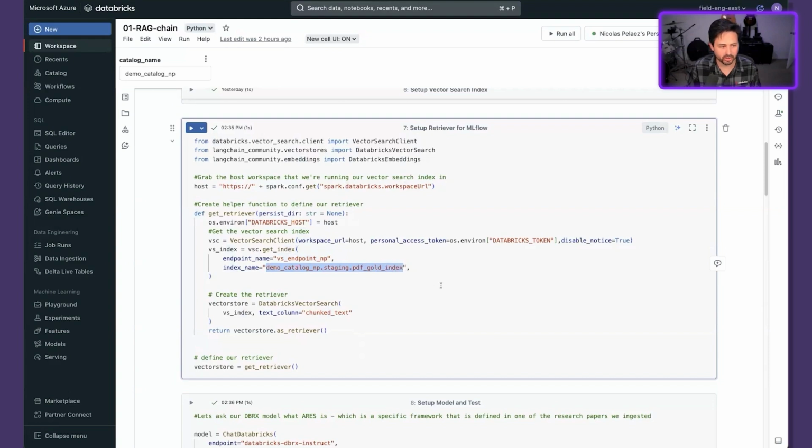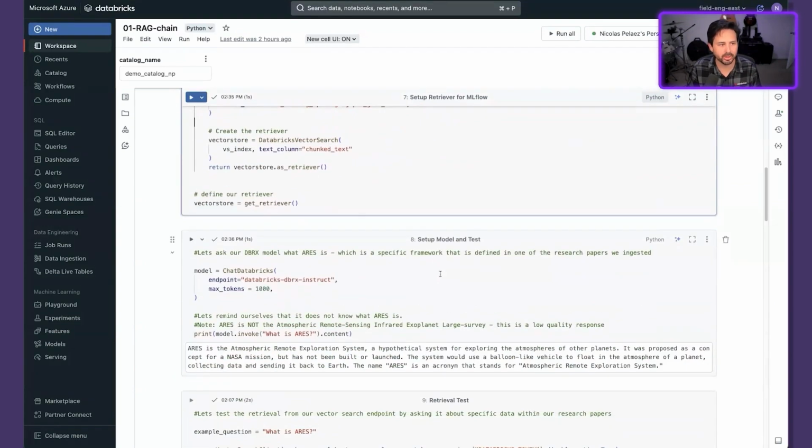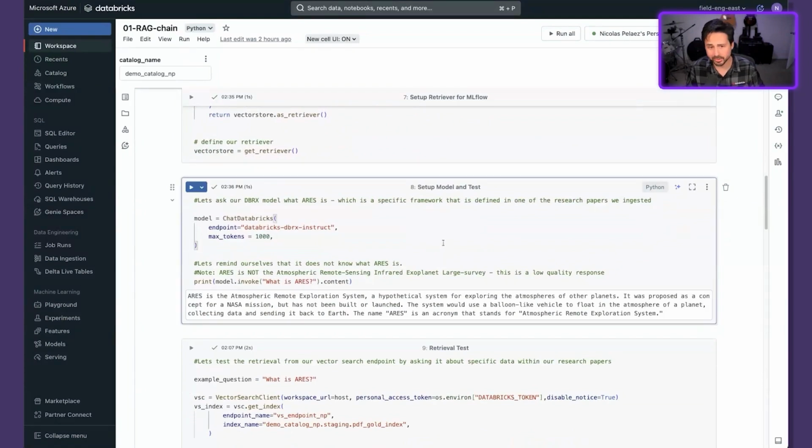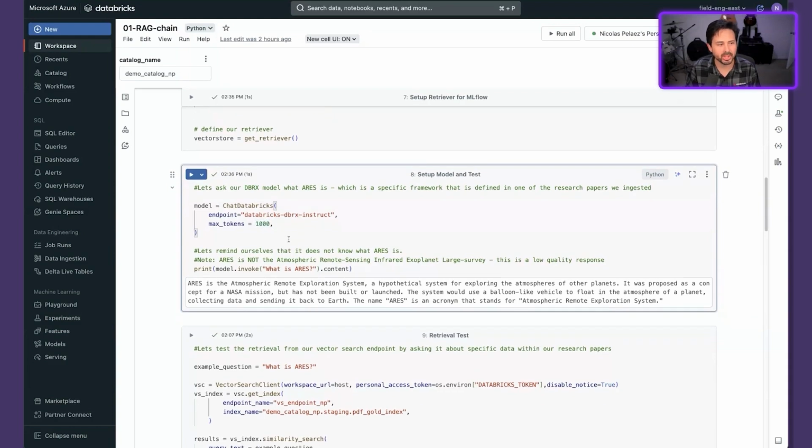This is the name of the vector search index. So when your model goes and asks a question, it knows I need to go to this index, and this is how I access it. Just one block of code, not horribly complicated. Now we have to define our model. In this case, we're using DBRX instruct. We're just going to give it a max token size.